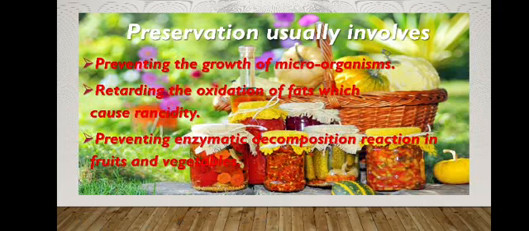Then preservation usually involves what are the steps in the preservation, or what does preservation aim at. First, preventing the growth of microorganisms. The first aim of preservation is to prevent the growth of microorganisms. Second, the chemical changes that occur in the food can be prevented. The first one is retarding the oxidation of fats which causes rancidity.